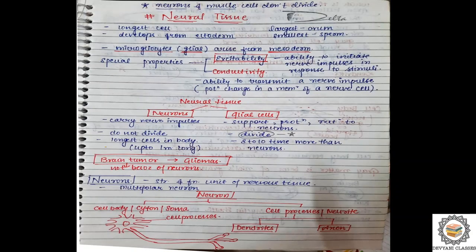Okay, in detail we'll start talking about neural tissue here, right? Okay, so the simple thing which I am going to tell you about here is neurons and muscle cells.